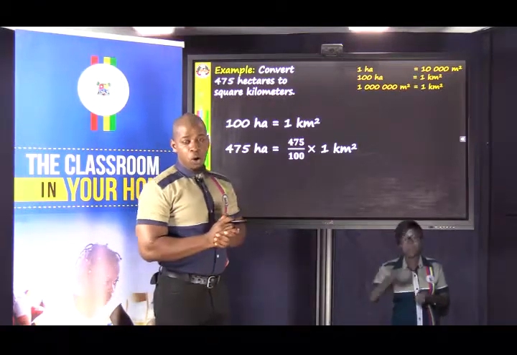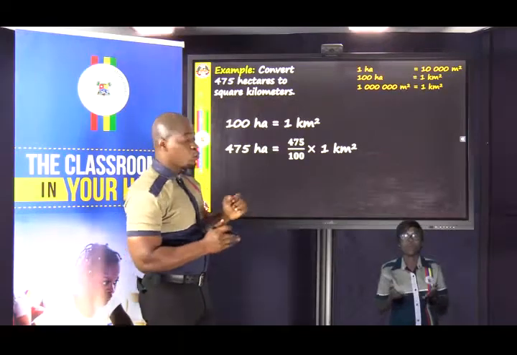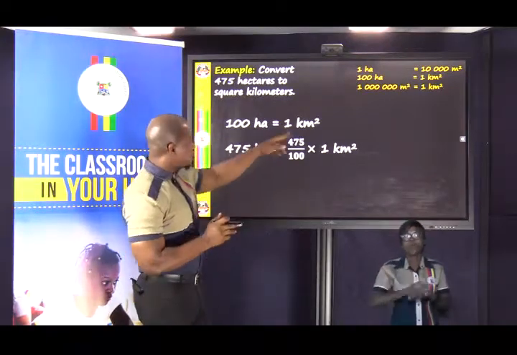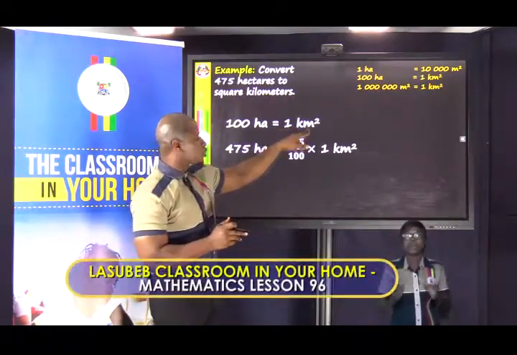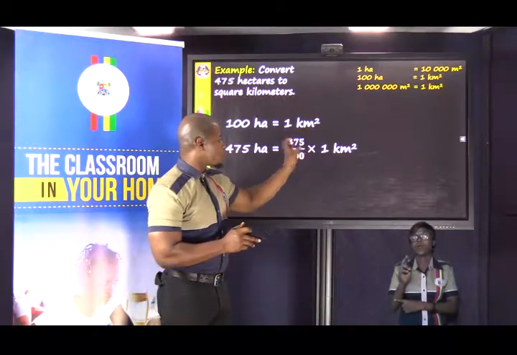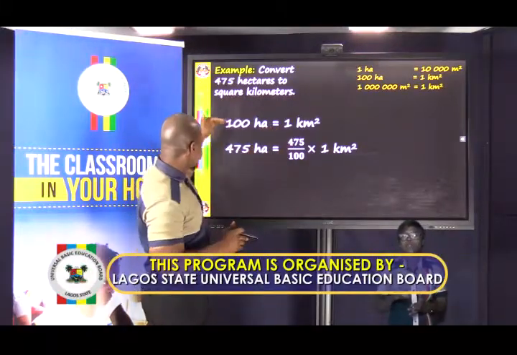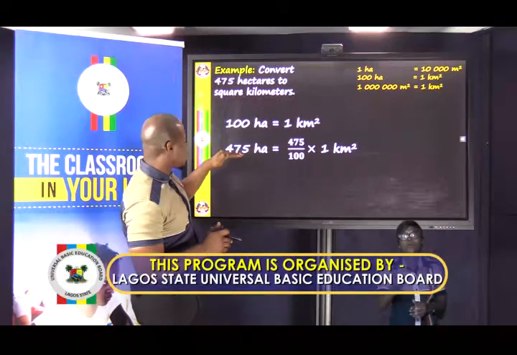Remember our work on ratio increase. If we have to increase something in a particular ratio, we put the bigger number on top. So since we want to increase 1 square kilometer, we multiply it by the ratio 100 to 475.